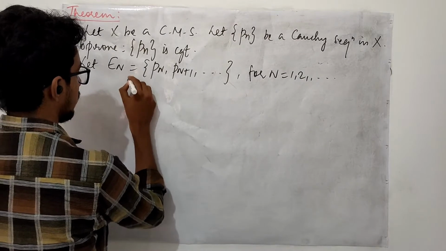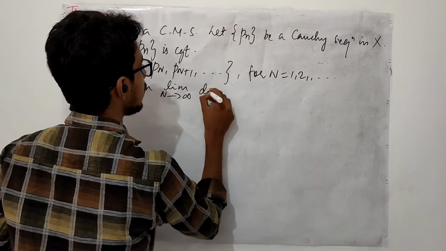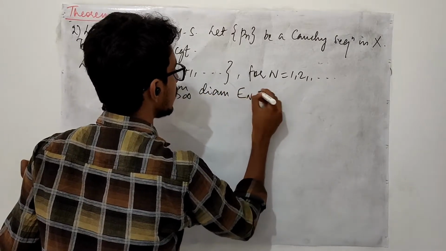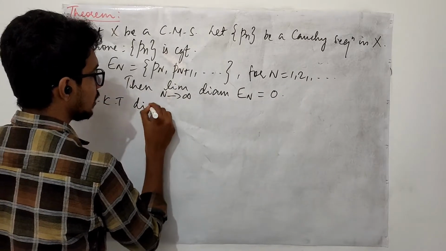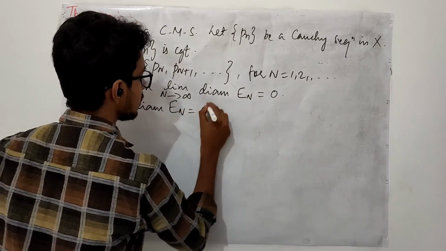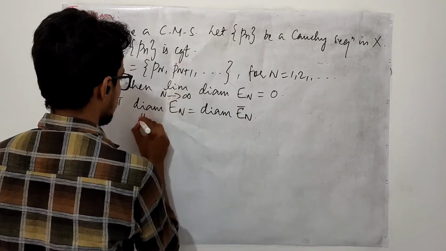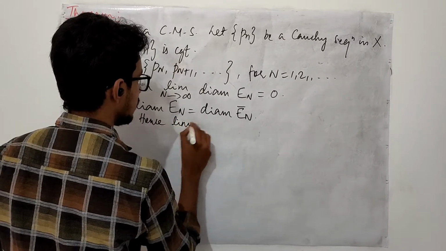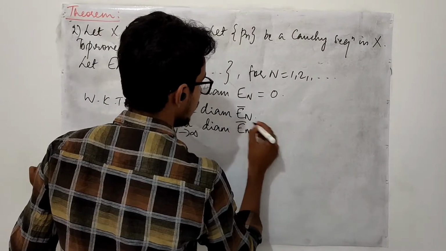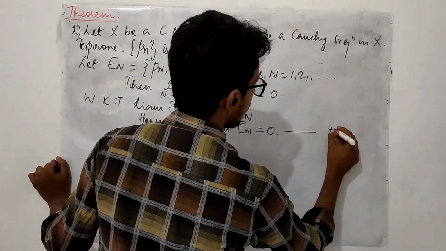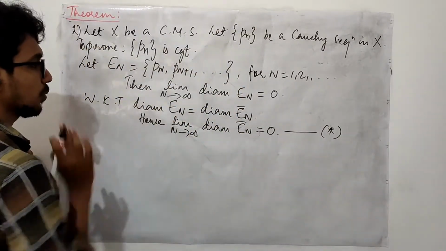So then what we have is, limit n goes to infinity, diameter of EN is 0. We also know that the diameter of EN is the same as that of the diameter of EN closure. Hence, limit n goes to infinity, diameter of EN closure is 0. Let us mark this one because we are going to use it in the upcoming part. This is what we have.